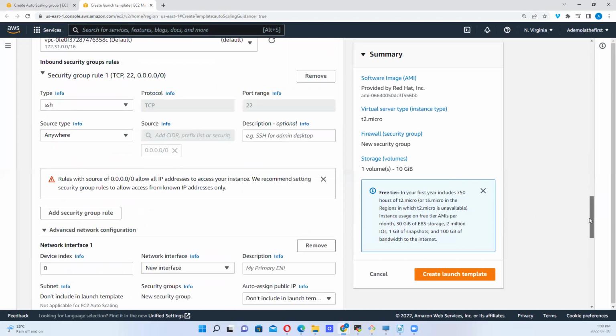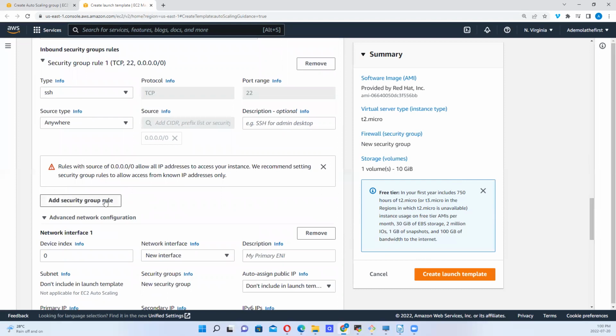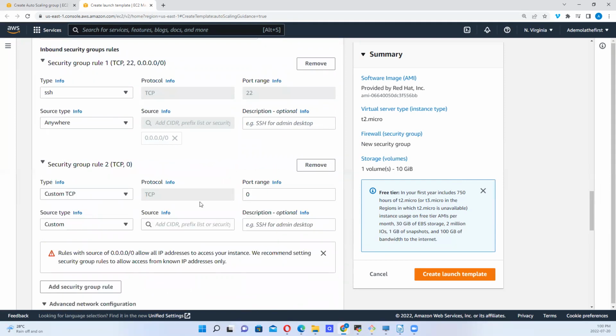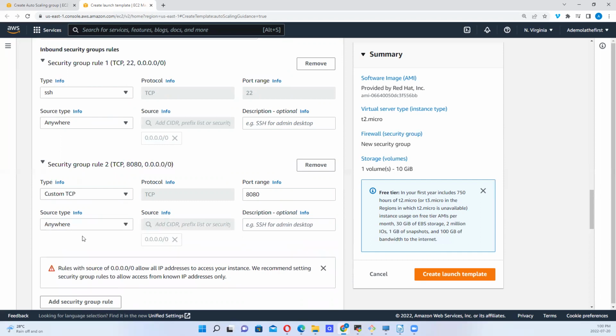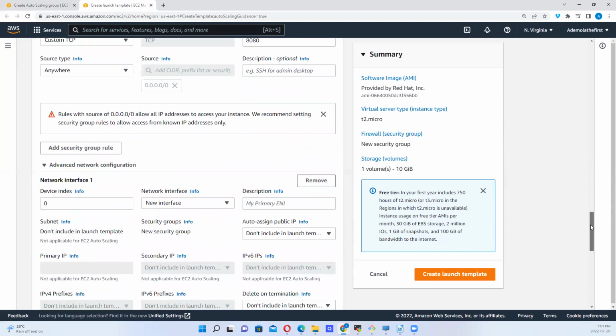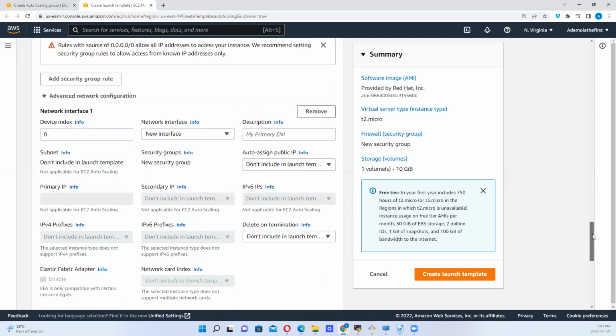I can also proceed to say I want to add port 8080, right? I can open port 8080 for any of these instances. I can say from anywhere, right? Depending, right? So these are some things we can set up here.